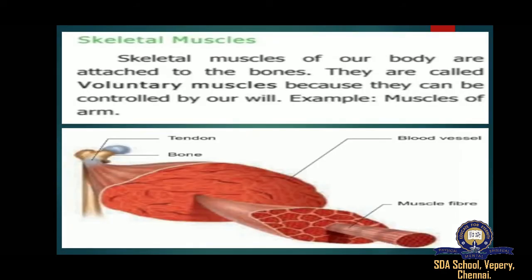Now move on. Skeletal muscles. When you think about your muscles, you probably think about the ones that make you run fast and lift heavy things. These are your skeletal muscles. Skeletal muscles are sometimes called voluntary muscles because you choose to move them. For example, when you want to kick a soccer ball into the goal, you tell your leg muscles to kick.